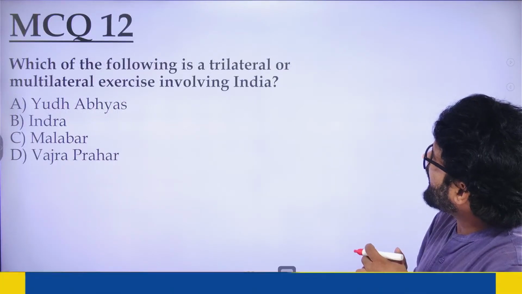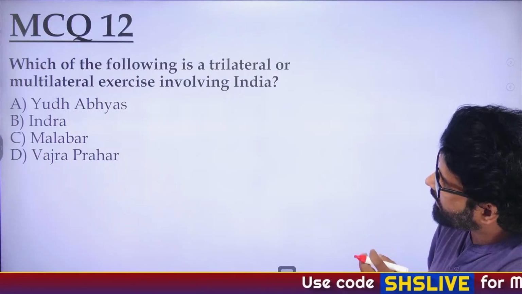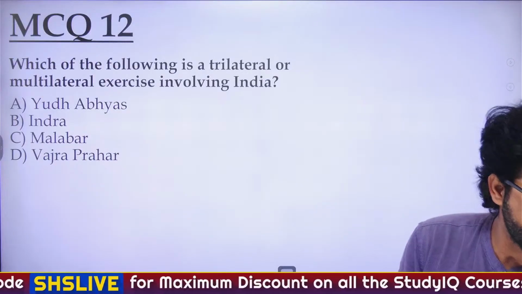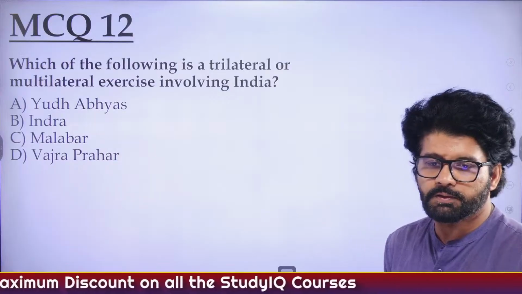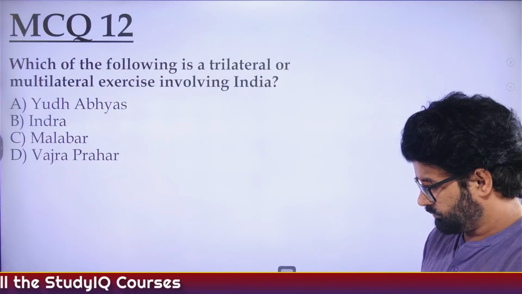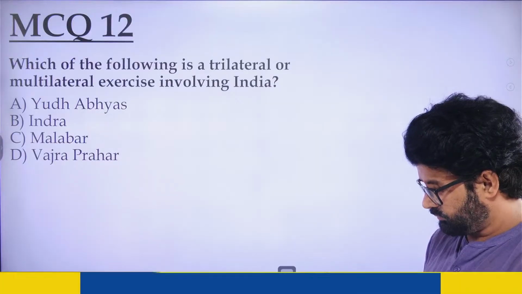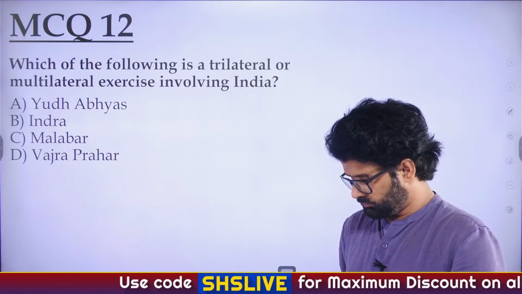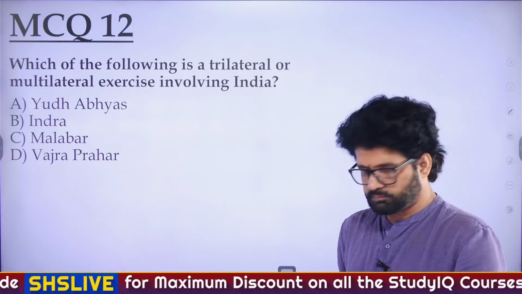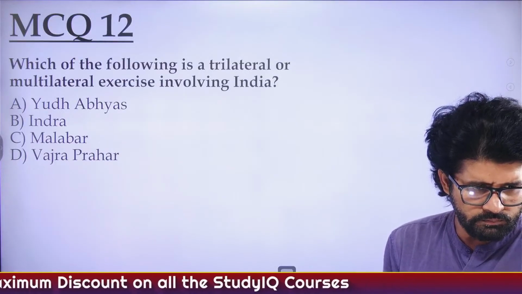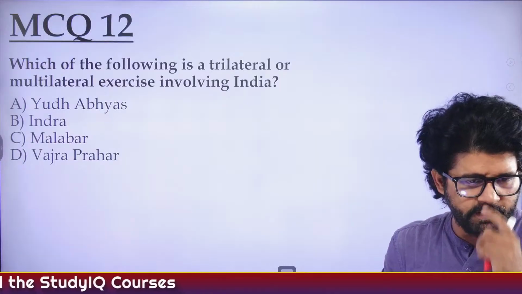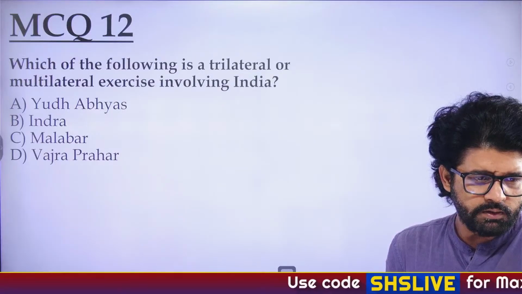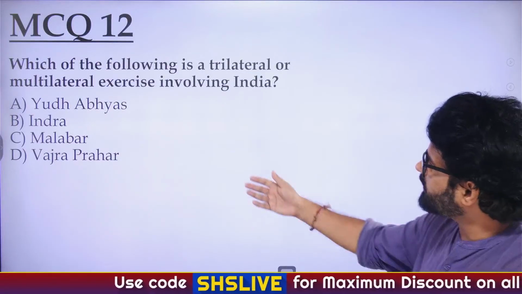Which of the following is a trilateral or multilateral exercise involving India? The answer is Malabar.